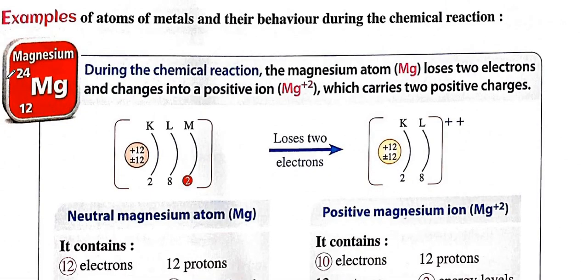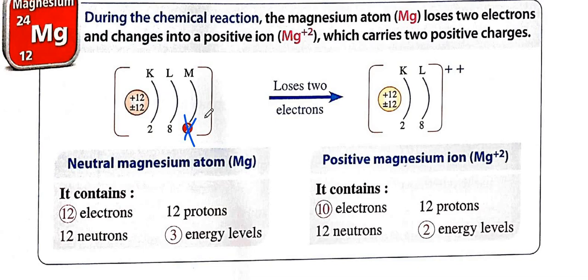Okay, so there is another example. We have Mg 12, so it will be 2, 8, 2 when it's going to be a stable one, so it's going to lose these 2 electrons, so it will have 2 positive charges. Here the number of electrons equals 12.